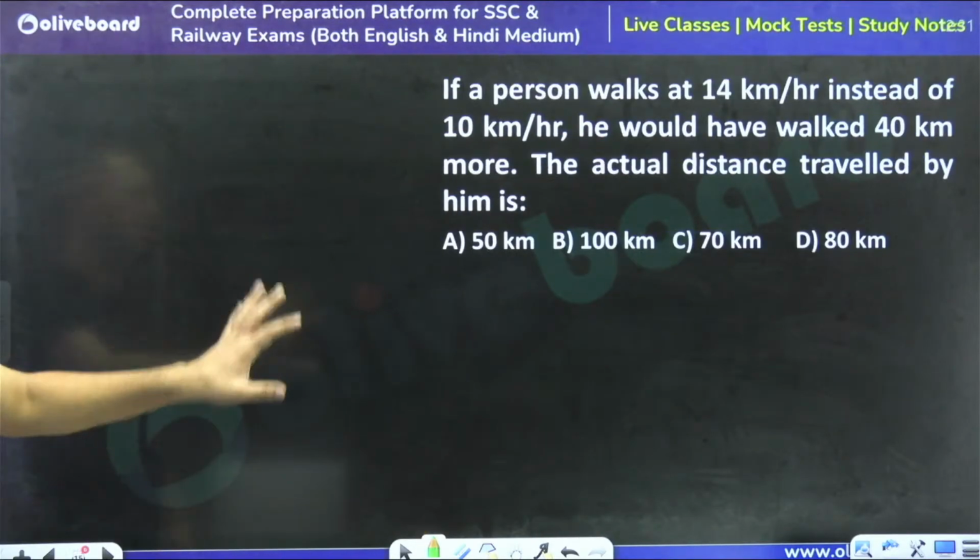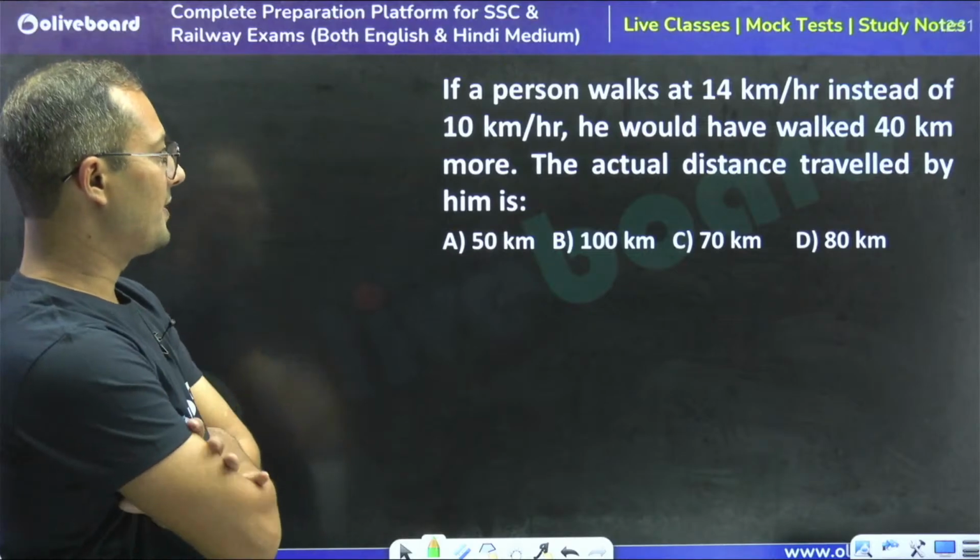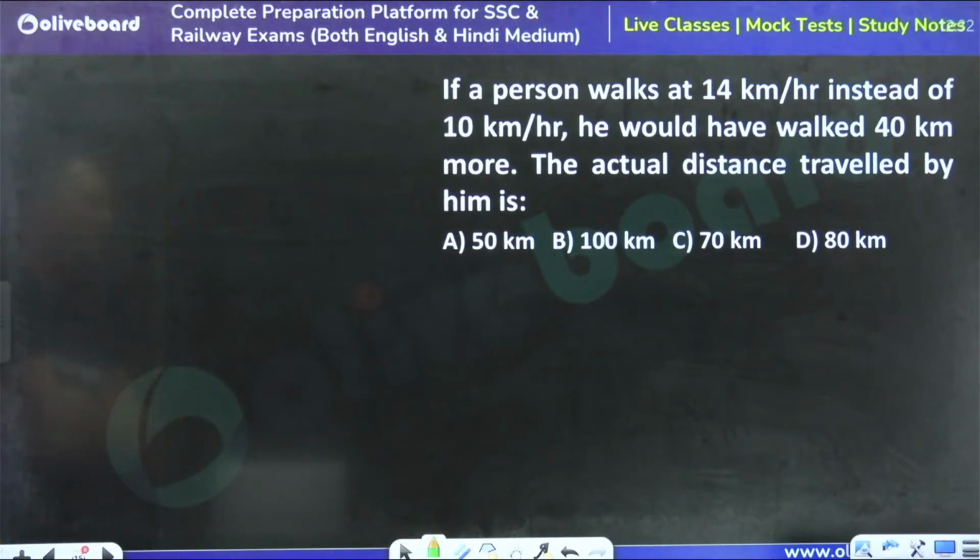Now tell me, what is the answer for this question? A person walked at 14 km per hour instead of 10 km per hour. He would have walked 40 km more. Tell me, what is the actual distance traveled by him?